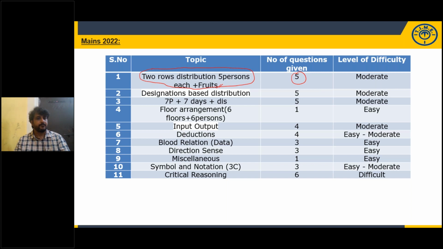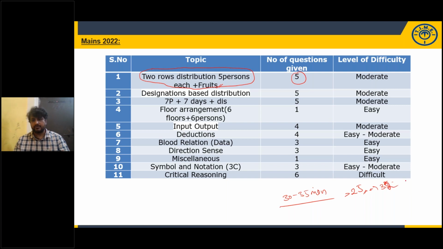And in the mains, selection of questions is very important. They're not asking you to solve the entire thing, all the questions. The overall cutoff will also be less, and the section-wise cutoff will also be less. So you can spend 30 to 35 minutes in the mains exam for the reasoning section and try to solve more than 25 questions. If you solve more than 25, you will get around 35 to 37.5 marks, because each question carries 1.25 marks.